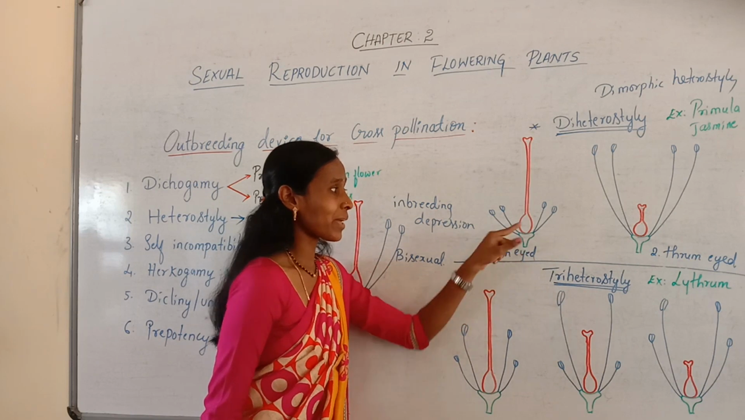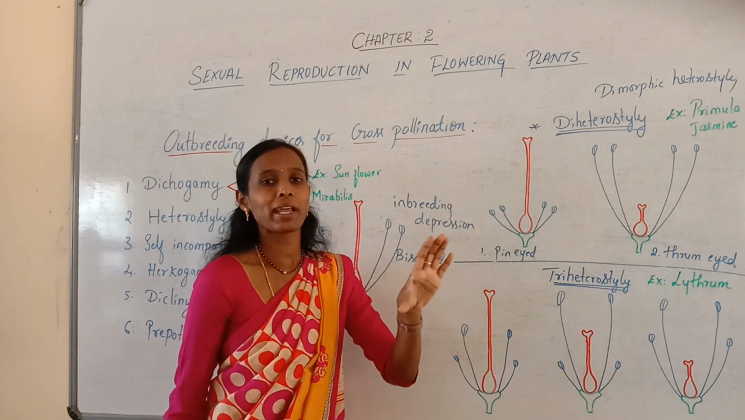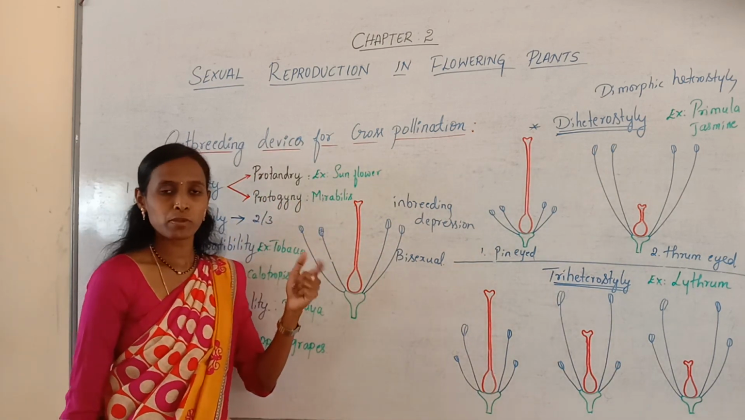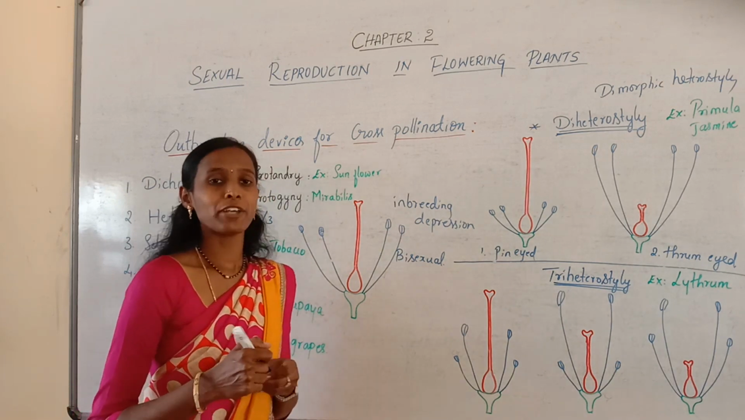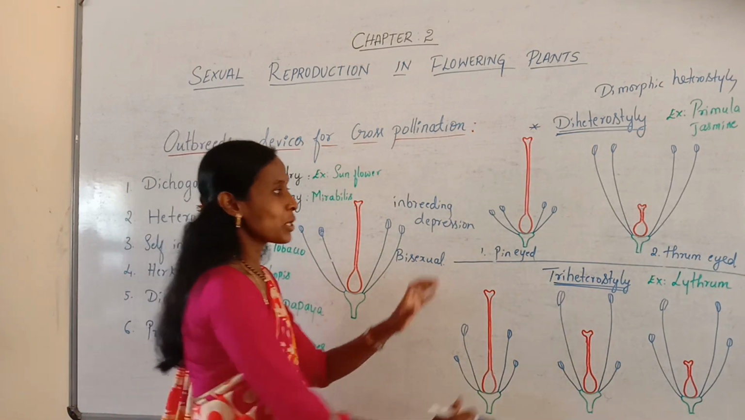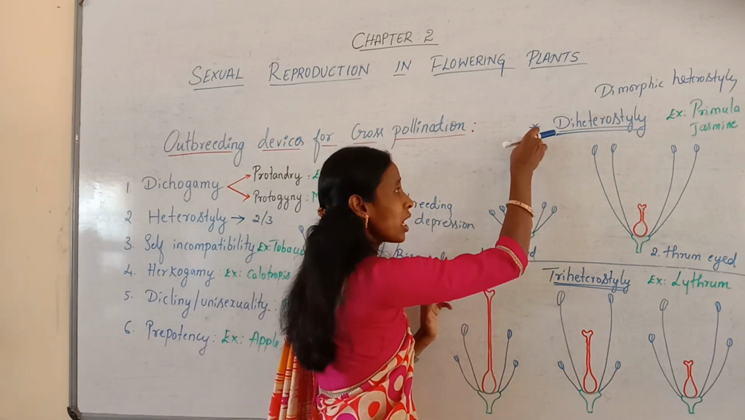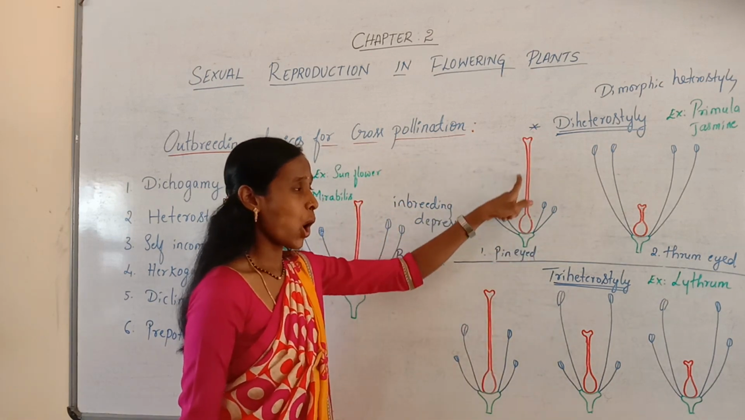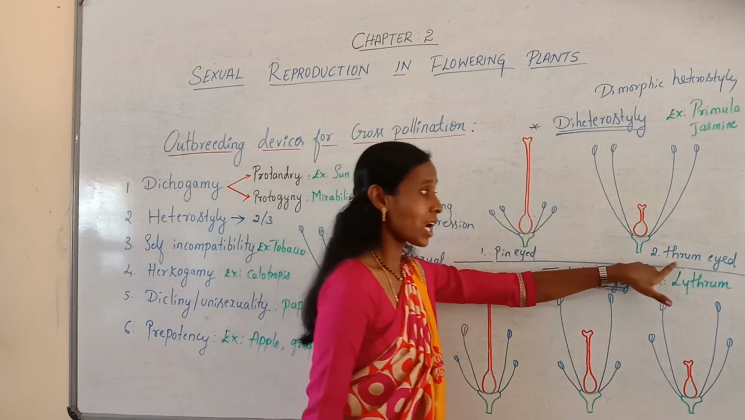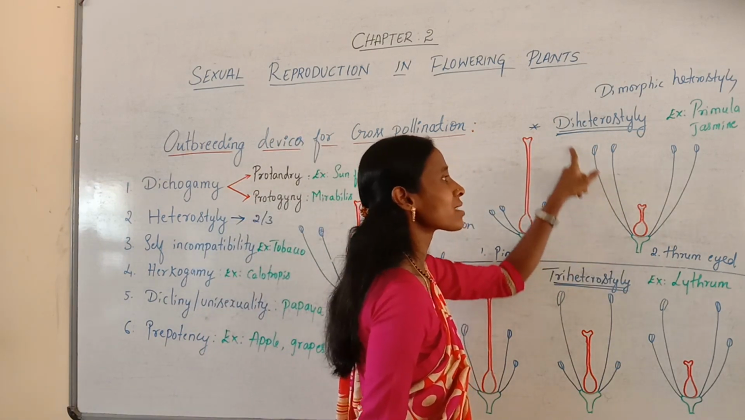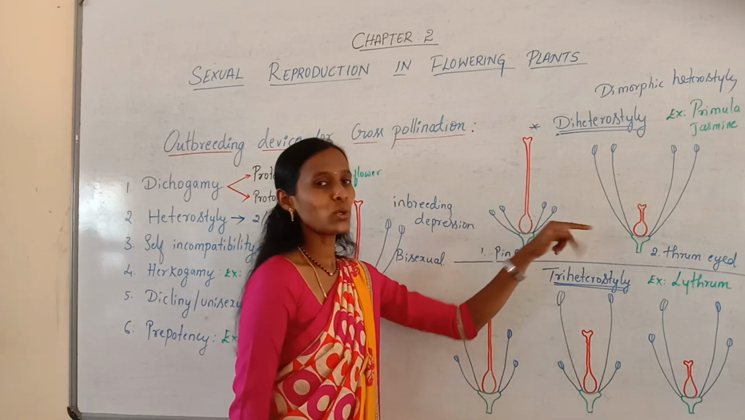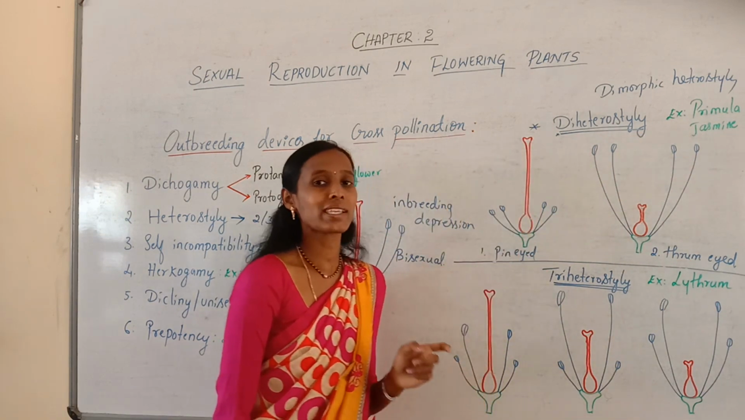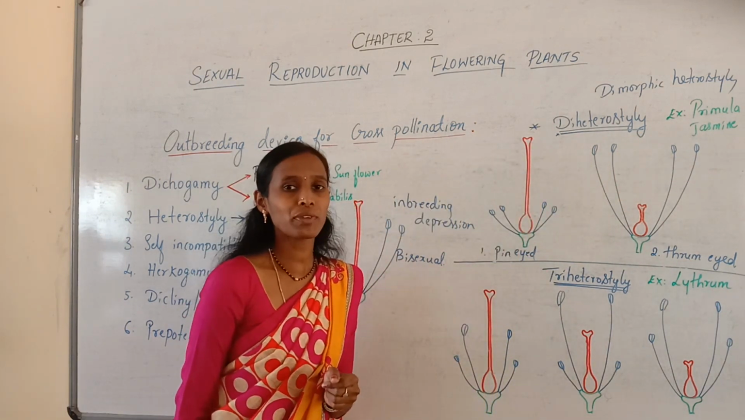It is mainly based on the heights of the style as well as the stamens. As I said, there are 2 or 3 types of flowers with different heights of styles as well as stamens. So in the pin-eyed flower, we can observe a long style but short stamens. In pin-eyed, long style but short stamens. In thrum-eyed, a short style whereas long stamens. So these are the 2 types of flowers we can see in case of primula and jasmine. That's why the condition is called diheterostyle or dimorphic heterostyle.